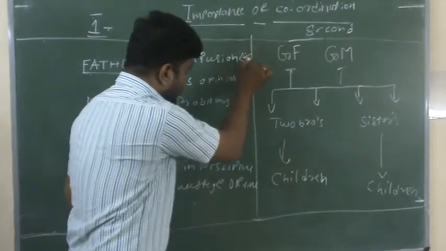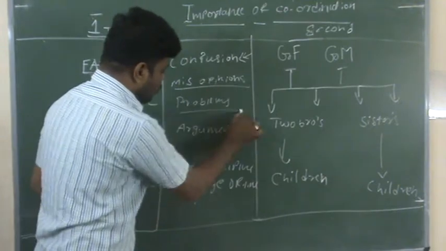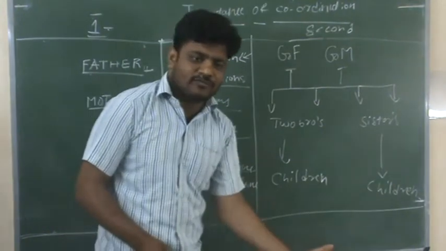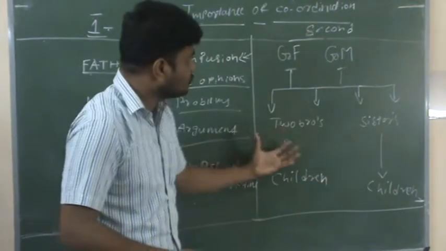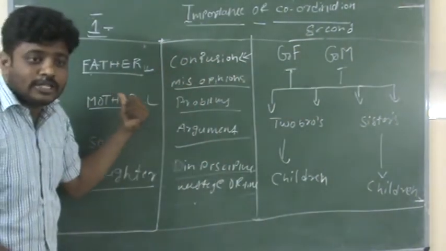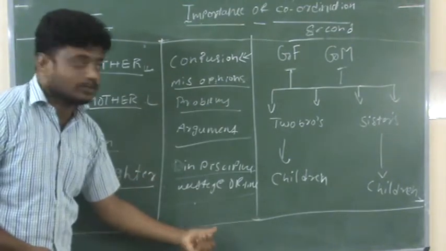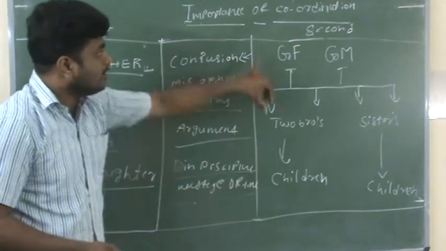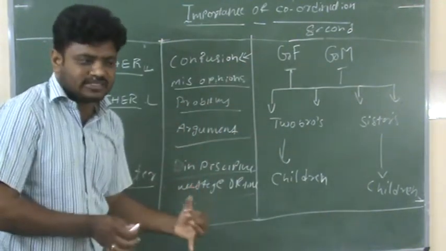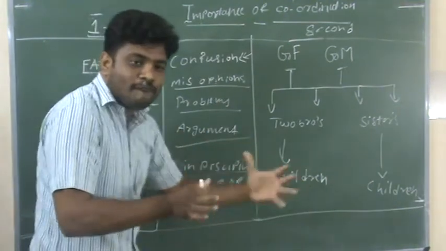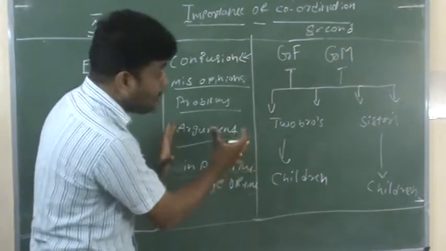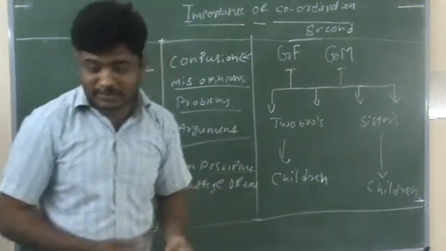Maybe there is a chance of rising confusion, misopinion, problems, arguments, indiscipline, waste of resources, waste of time, waste of everything possible in case of the second family. But in case of the first family, there are no problems. So why I took these two families as an example for coordination is that I will change these families into an organization. How? I will explain.